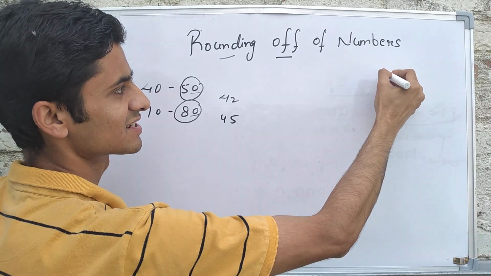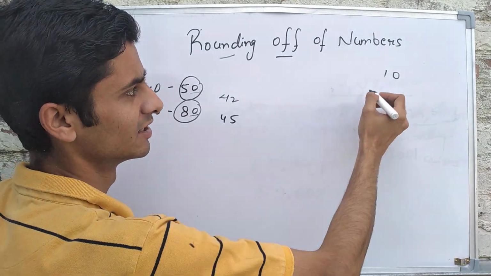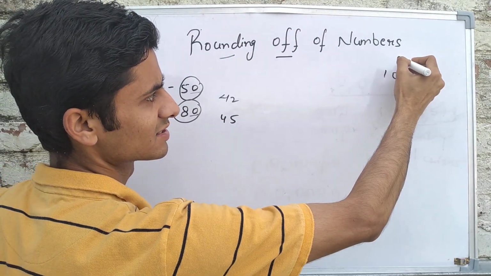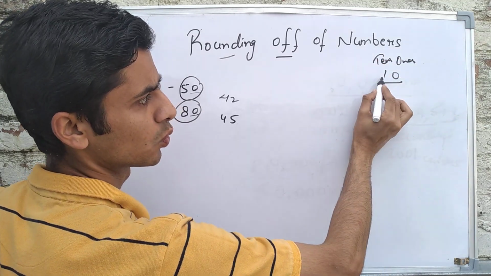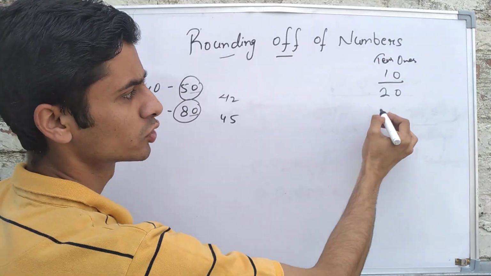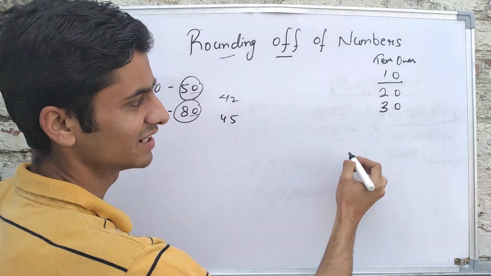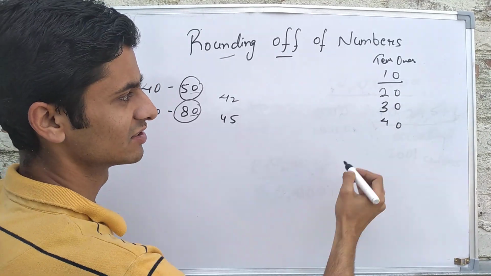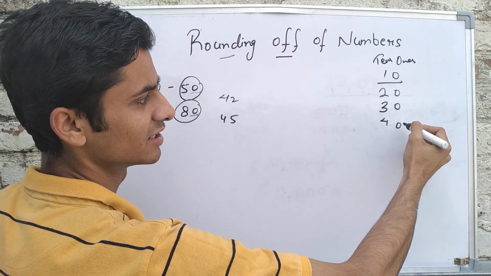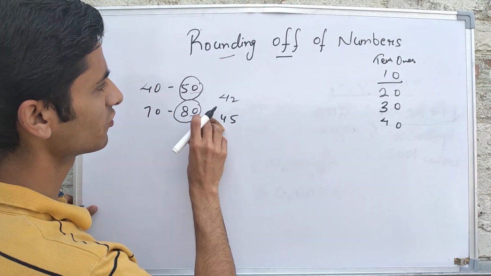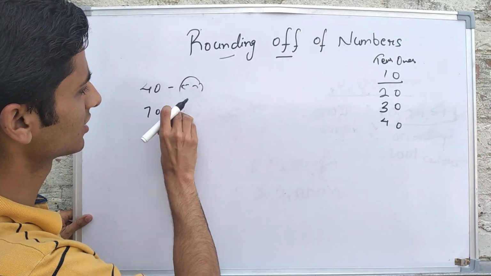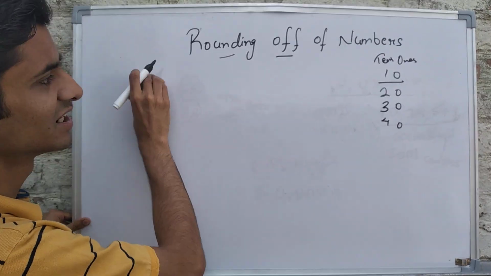This is one ten, this is two tens, this is three tens, this is four tens, or you call it 10, 20, 30, 40. This is something we call tens. Now, first of all, let us round off the given numbers to the nearest tens.